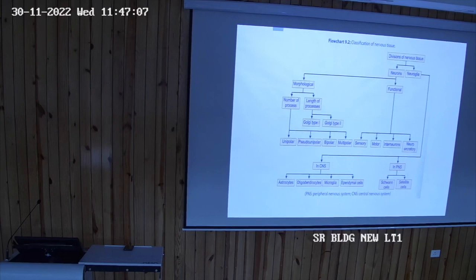And the Golgi type 1 fibers are the tracks which are coming from the brain. Golgi type 1 neurons are those which are very long, and the tracks which are coming out from the brain are under the head of Golgi type 1. Why? Because their length is longer. Golgi type 2 are the fibers having the short length. Their example is interneurons.